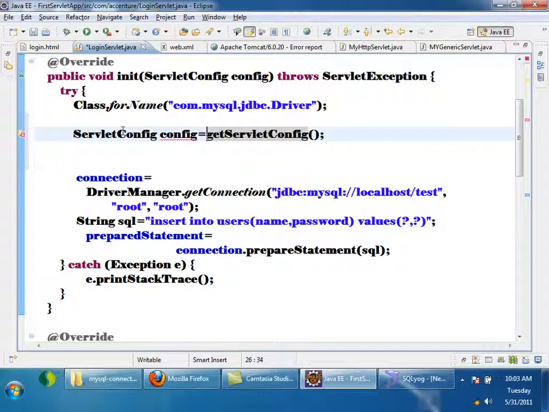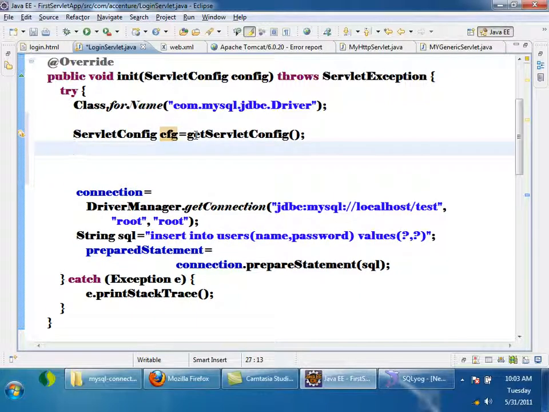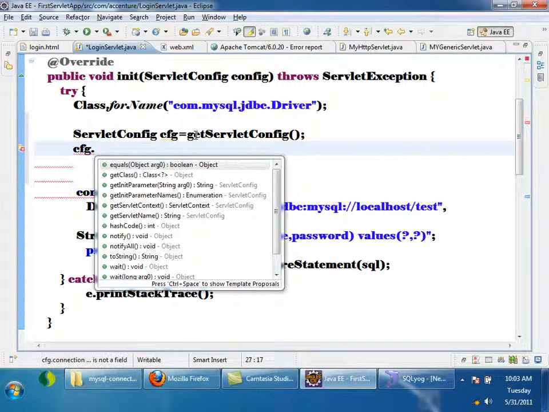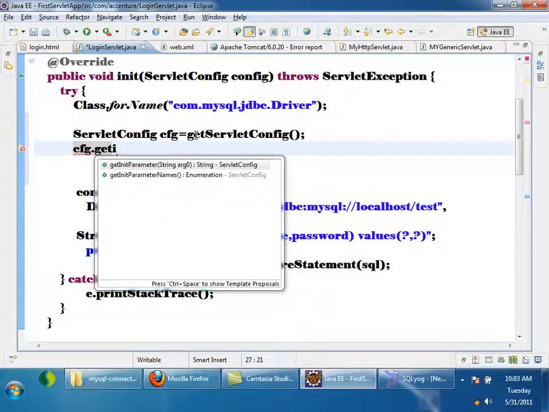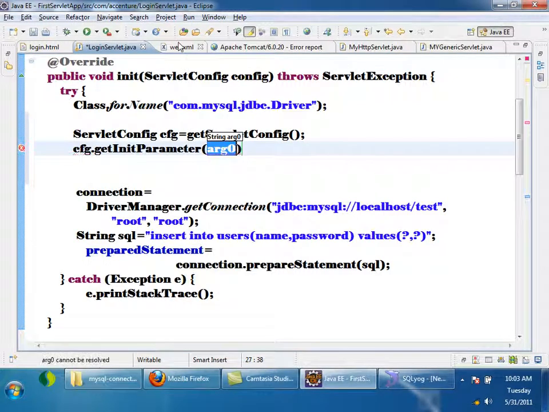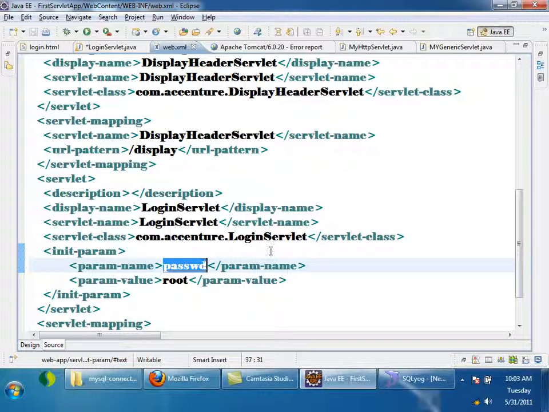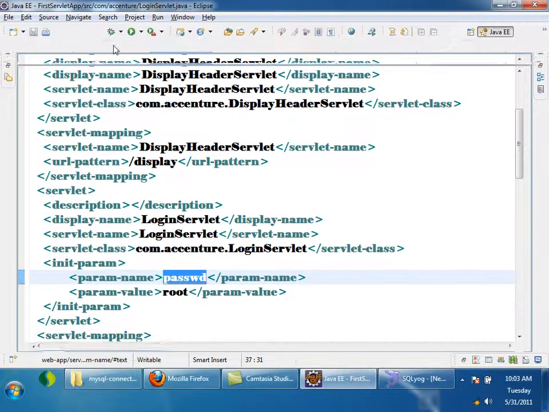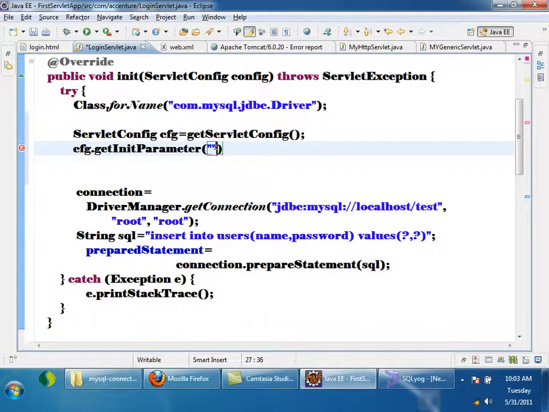Let me store it in cfg. Now once I get the config object, I'll use cfg.getInitParameter. Inside the servlet tag I used the init param tag. If I pass the name of the init parameter, what is the name I gave here? passwd. So if I pass this one, I'll be getting the password which I configured inside the XML file.